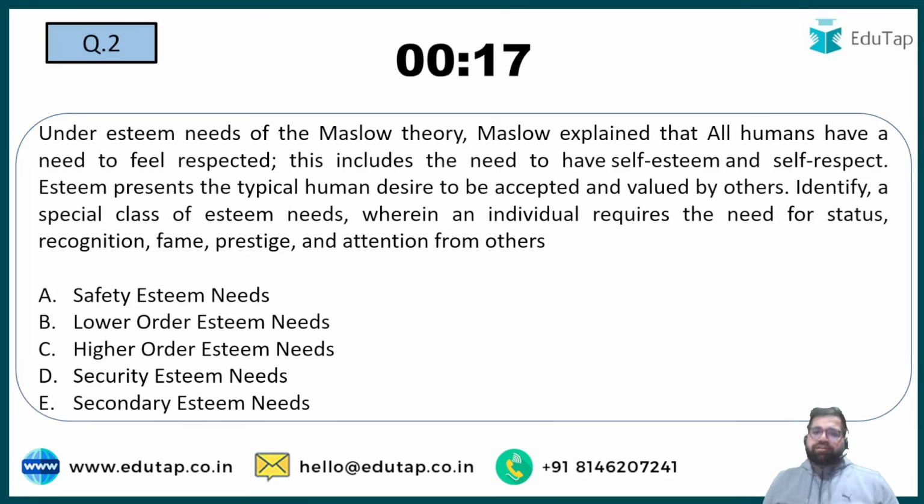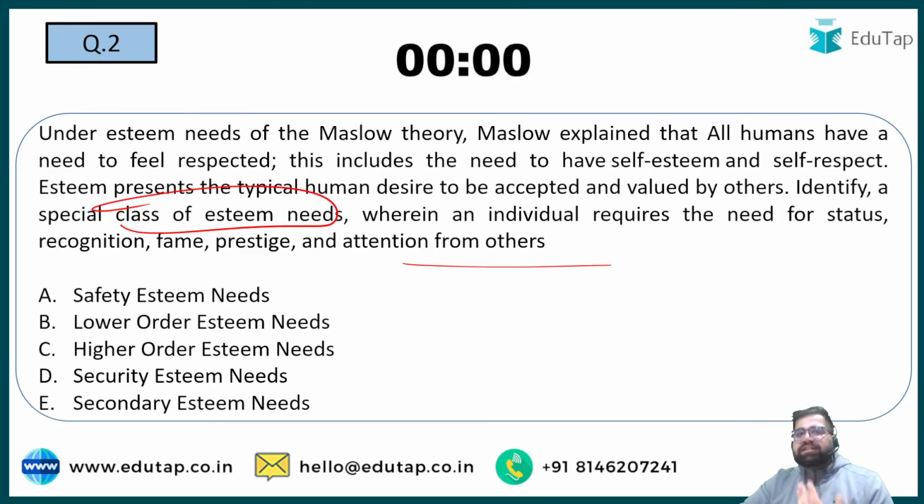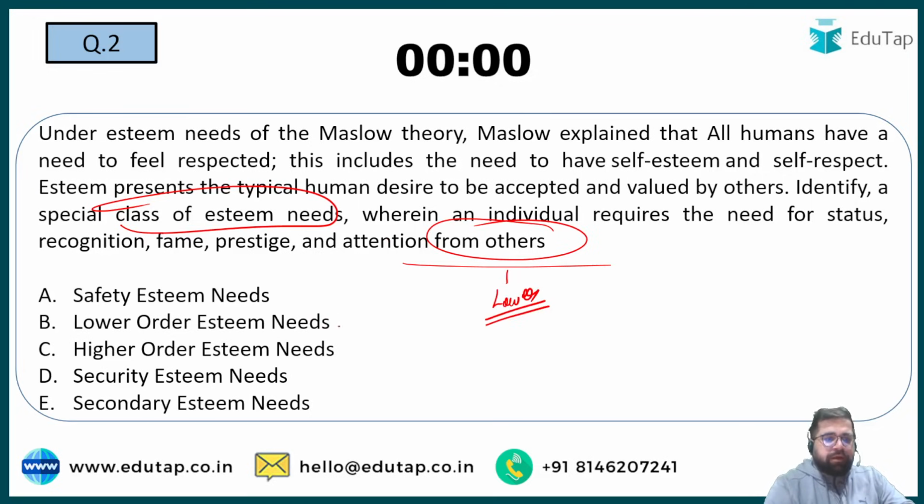Under esteem needs of Maslow, Maslow explained that all humans have the need to feel respected. This includes needs to have self-esteem and self-respect. Esteem represents a typical human desire to be respected and valued by others. Identify a special class of esteem needs where an individual requires status, recognition, fame, prestige and attention from others. A good question for Maslow. Many people don't know that esteem is further divided into higher esteem and lower esteem. Higher esteem comes from within, lower esteem comes from outside people. In the question, it is clearly said that you are looking for esteem from others. So, this is lower self esteem, and therefore, my answer will be option number B.